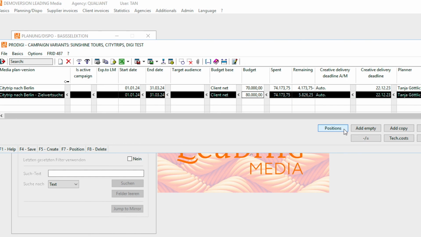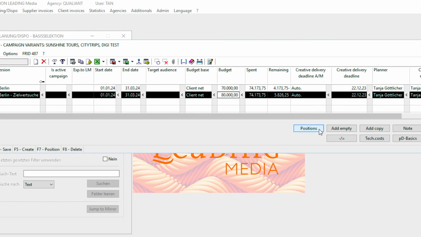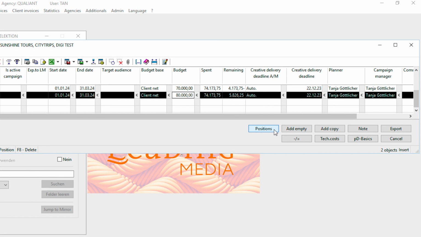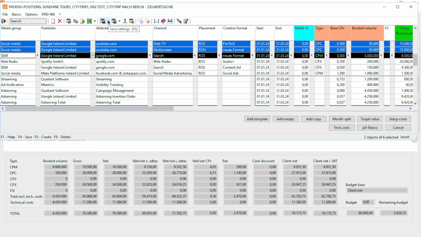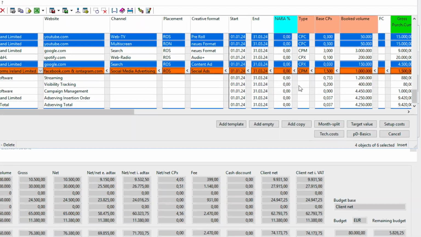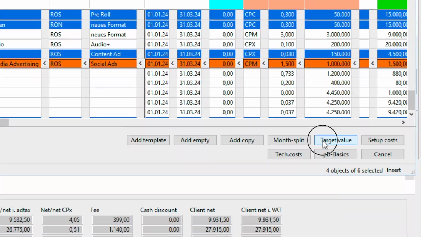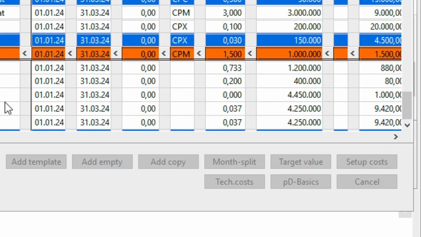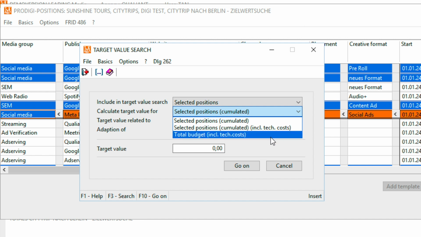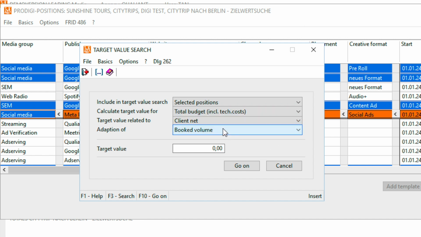To make the best use of the new residual budget, there is no need to calculate or try. Leading Media does it automatically. I select the positions for which we want to increase the booked volume. Then, I call up the options menu of the Smart Target Value search with the Target Value button. Here I activate the option that increases the booked volume in relation to the client net excluding ad serving so that the desired budget is reached.